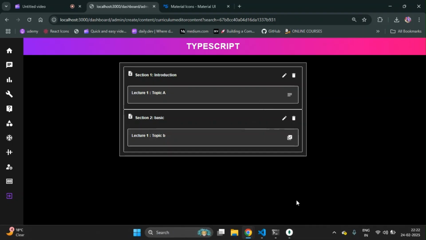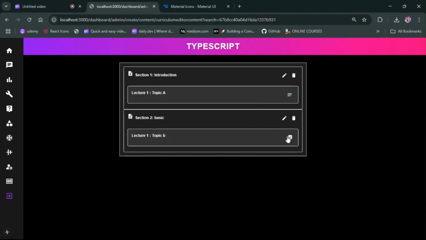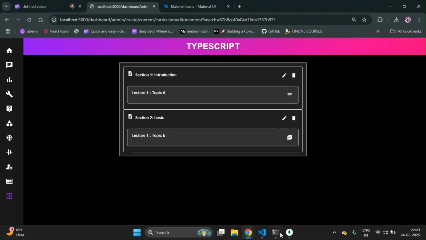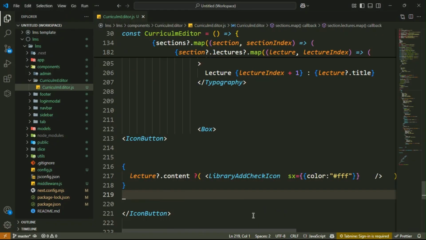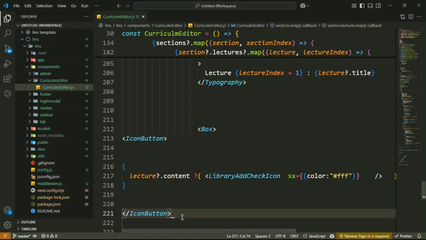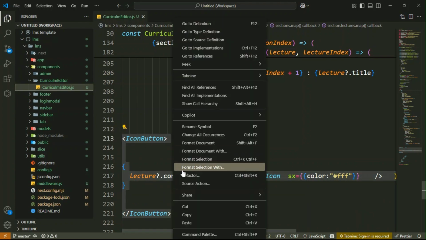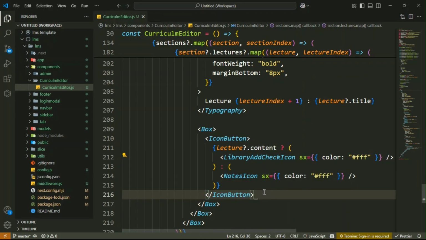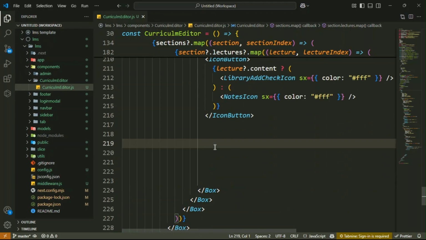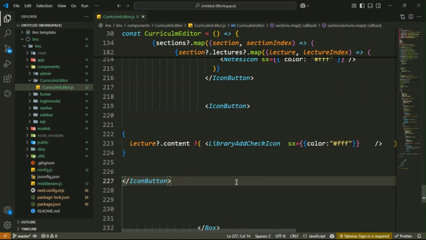Okay, then next thing, you see here if we have the content, then we will display this type of icon, the check icon, otherwise this type of icon, got it. Now we have to display the other icon. So this is the first one, guys. Then next it is for the videos. So let me copy this one. Here is the formative document, then you have the next one, paste it after that. Here we will display the on demand video icon.